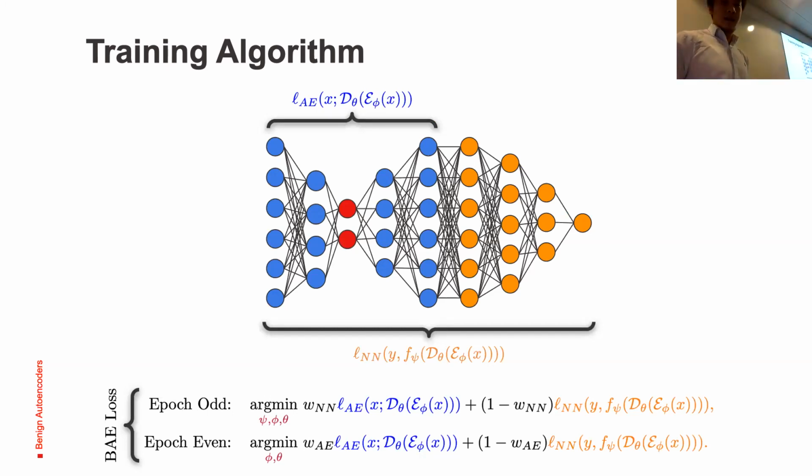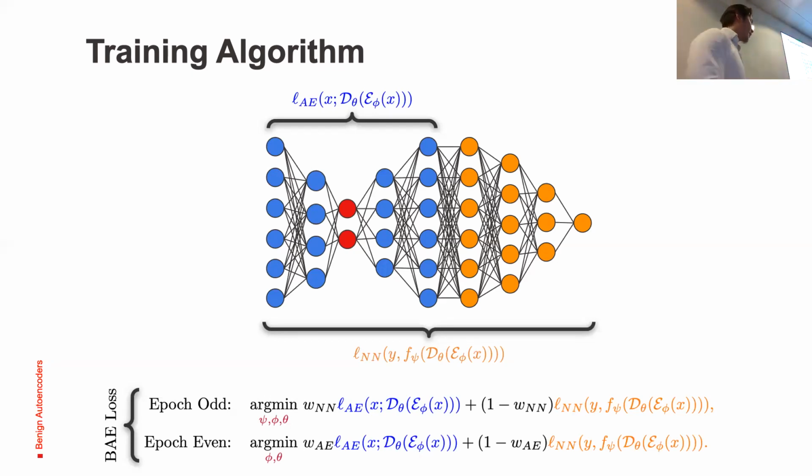The novelty here is that we can see in blue and in orange that the objective function of this neural network is not only how well it classifies, if it's a classification task, but we also put in the reconstruction error, so that we are able to tune it and teach the neural network how to best represent the data.